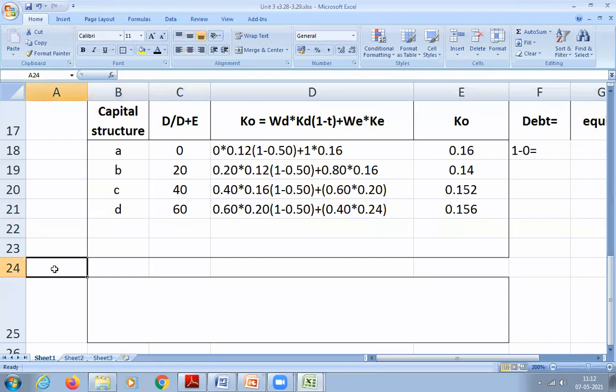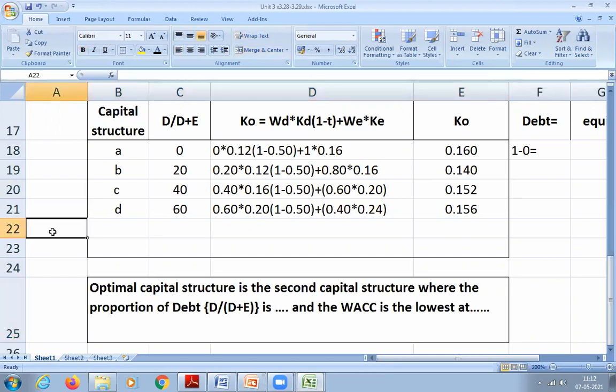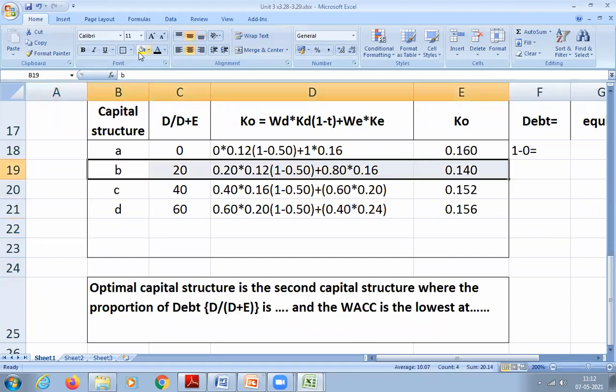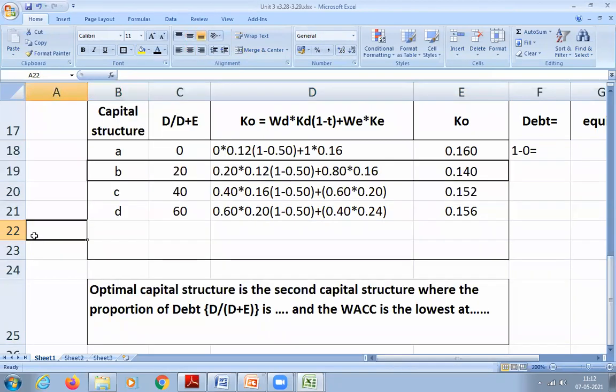So now tell me which is the optimum capital structure? B, 0.14, because it is the least one. So write down the same kind of conclusion. Optimum capital structure will be the second again here. By chance it is coming like that. Normally it will not be the second one always. So it is 0.14.